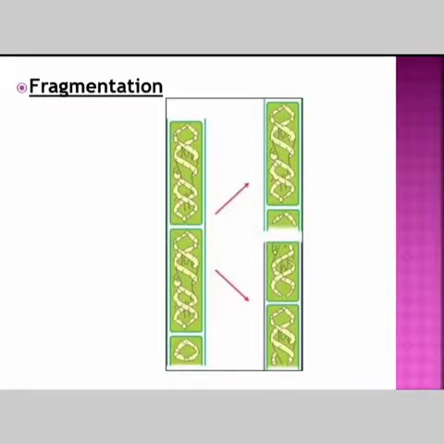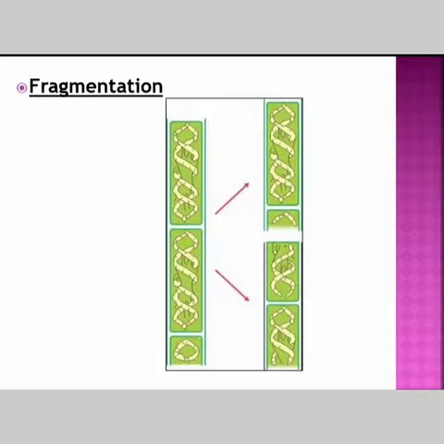So next is fragmentation. You might have seen slimy green patches in ponds or in any stagnant water bodies. These are algae. When water and nutrients are available to these algae, they grow and multiply continuously by the process of fragmentation. An alga breaks up into two or more fragments. Those fragments of algae will grow into a new plant. This process continues and they cover a large area in a very short period of time.